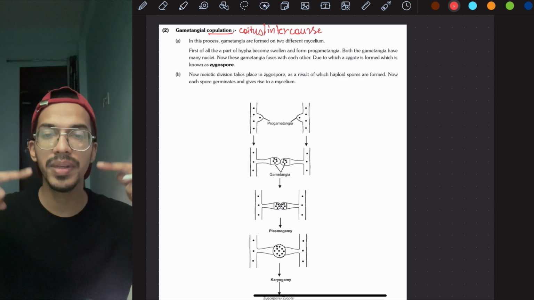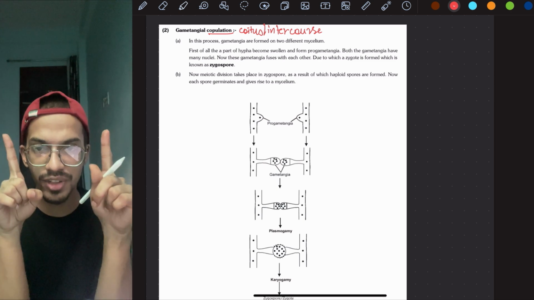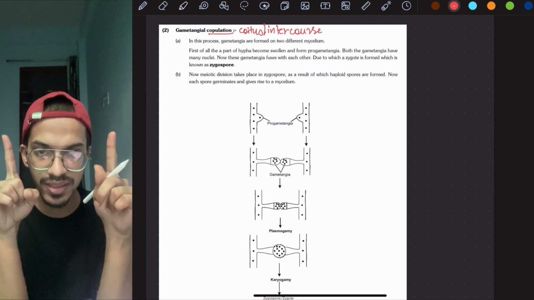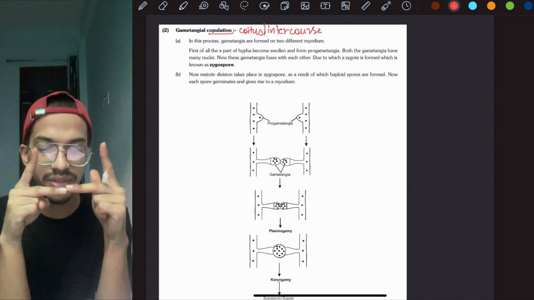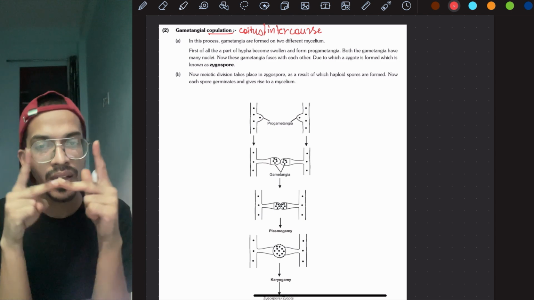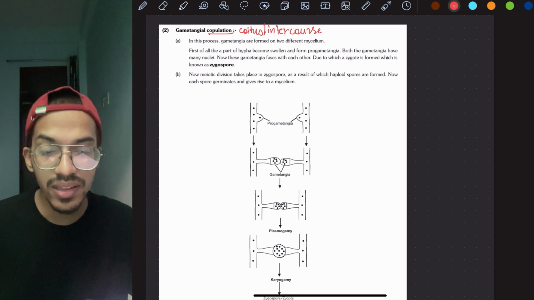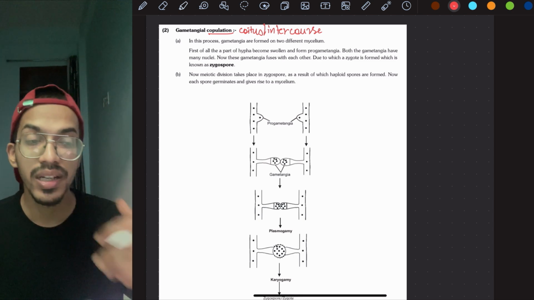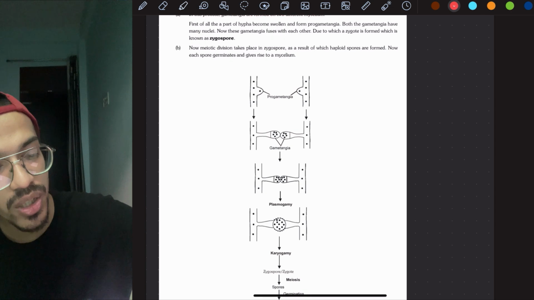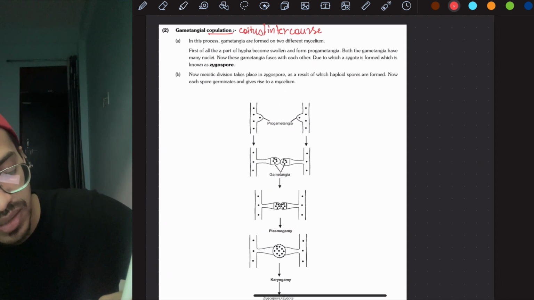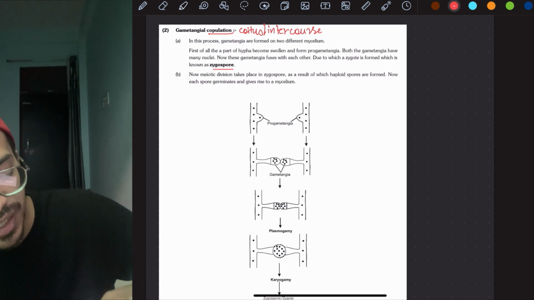So the same thing will occur over here. There will be tube-like structures that form, or there will be two different hyphae with an outgrowth of certain structures, and they will join together. As they join, plasmogamy, karyogamy and meiosis will occur. Here, the zygote will form, and this structure is called the zygospore. So the zygote that is formed is known as the zygospore.